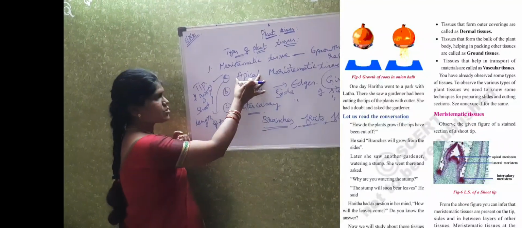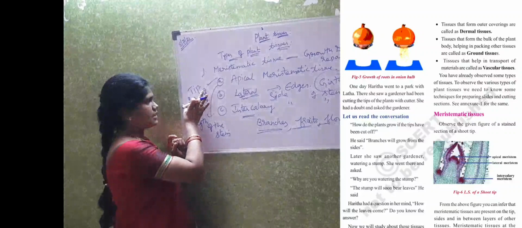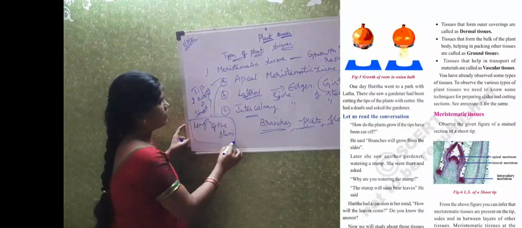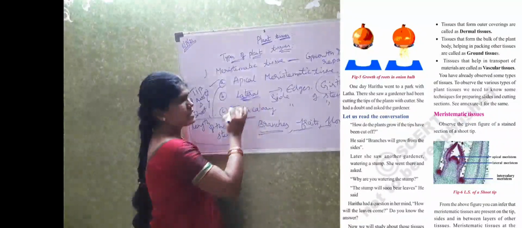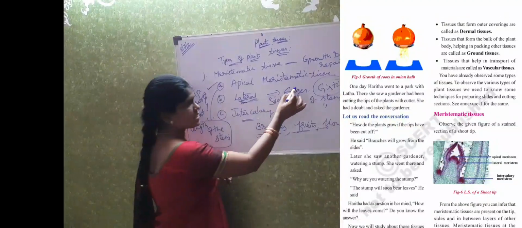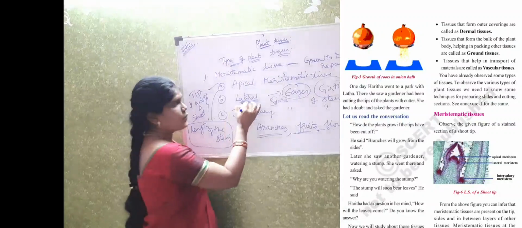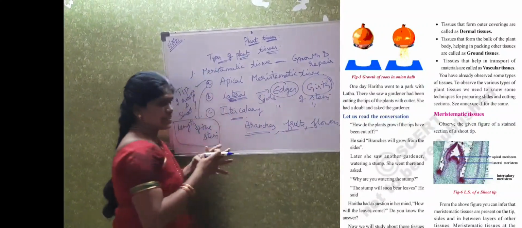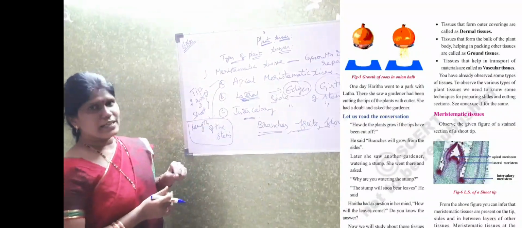Apical meristematic tissue is present at the tips of the plants, that is like root or shoot. So this will help in the growth of length of the plant. And the next one is lateral meristematic tissue, which is present at the edges. The edge region of the plant is where we are having lateral meristematic tissue, which will help in the growth of the girth of the stem. Means the stem size will be increased by the lateral meristematic tissue.